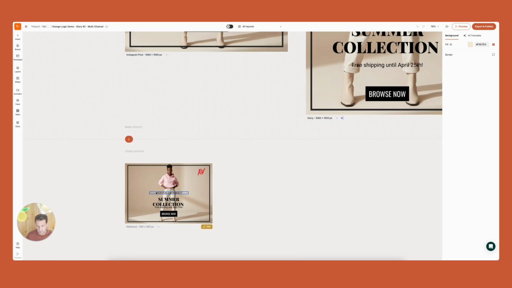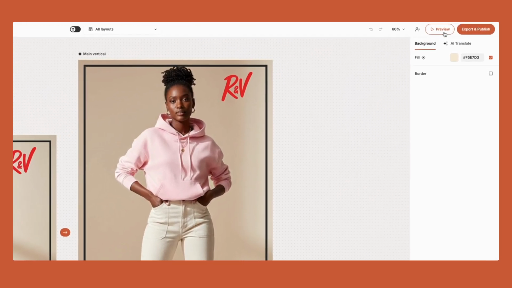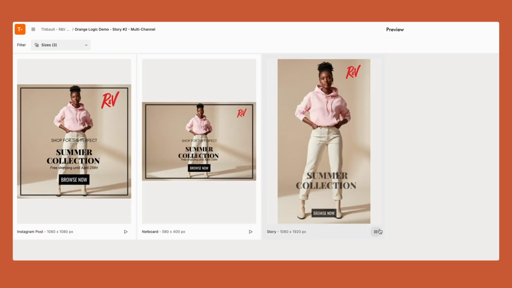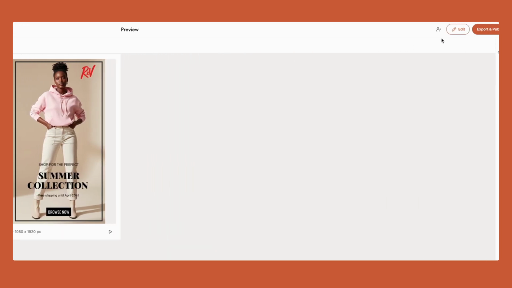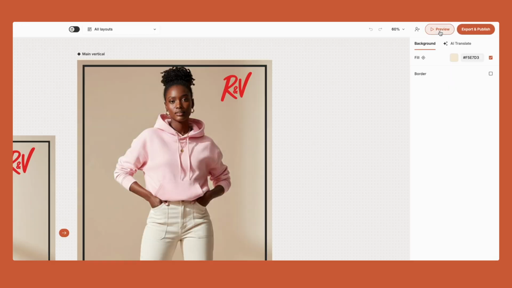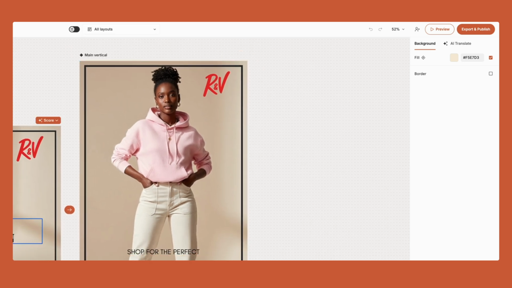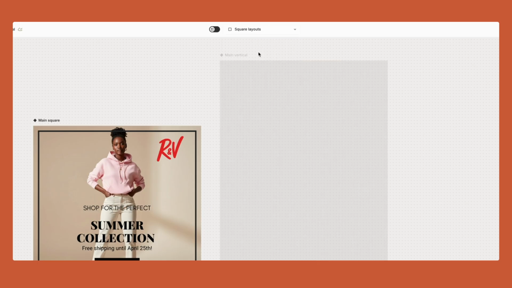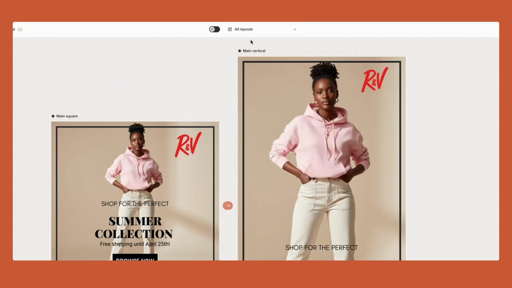Now, what you can do, and what's really awesome with the brief, is that from there, you can preview in one click all the different sizes. You can see the animations, you can share that to colleagues and team members and even clients to make sure they review. And one thing that's really powerful where you can save a lot of time is that you have different modes. You have all layouts or square layouts or vertical layouts. So if you select square layout, it's only going to show you the square layouts. Same thing for vertical, where you can do all layouts.